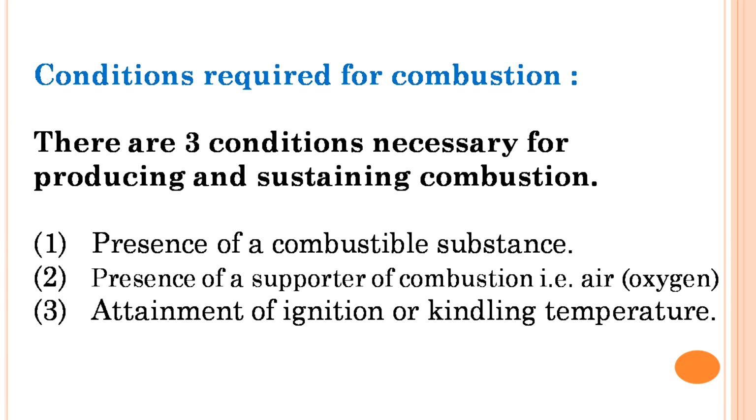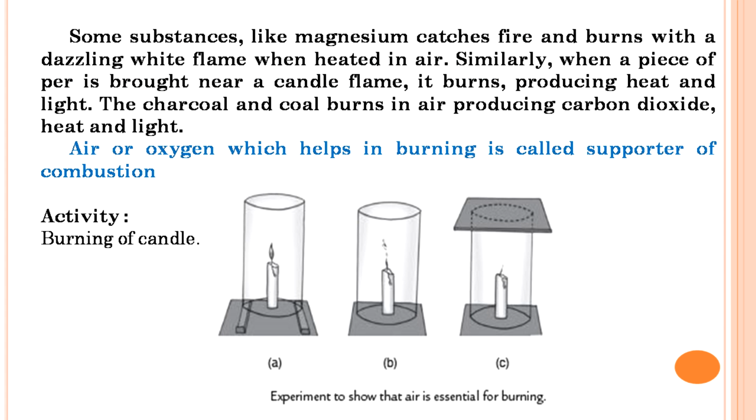So the third thing that we need is the igniter or attainment of ignition or some kind of kindling we have to give. Then comes the substances like magnesium. For example, magnesium has a white colored flame, if you have ever seen it. So whenever we have to burn magnesium, the auto ignition temperature of magnesium is about 35 degrees centigrade.